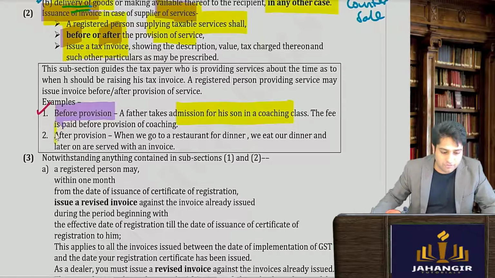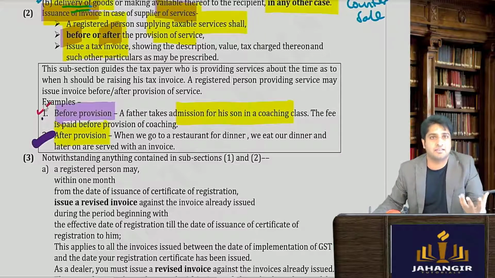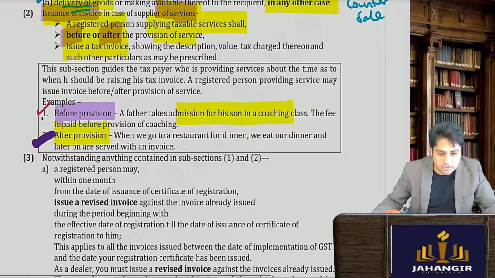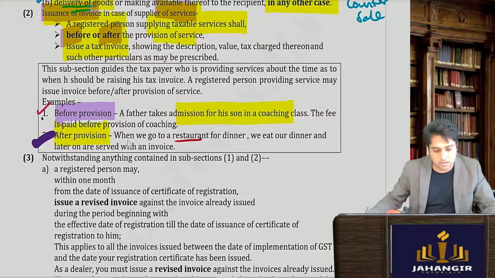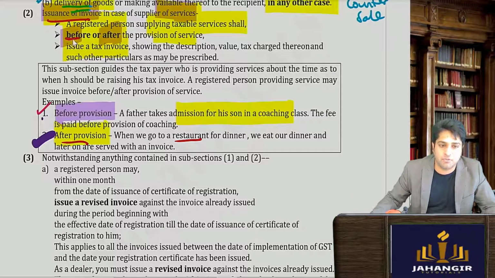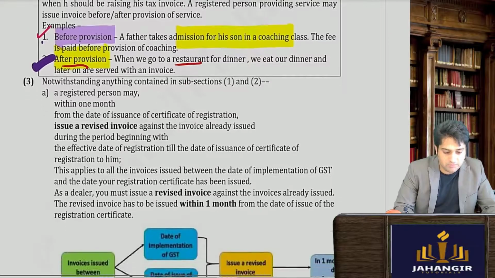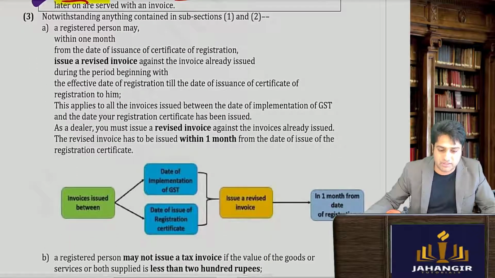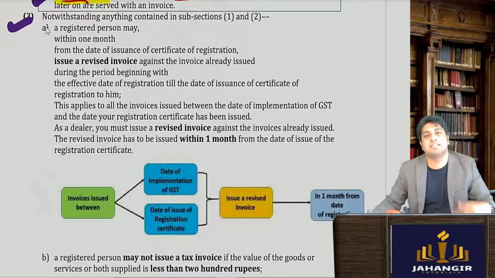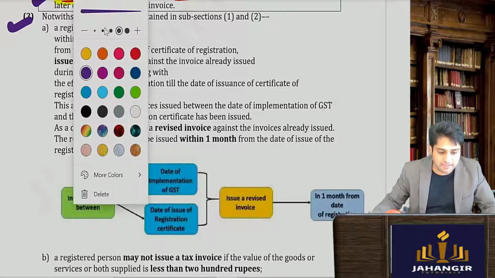Now when I talk of after provision, when you go to a restaurant, you eat, you have your dinner, and then in the end you make the payment and then the invoice is issued. So even in case when you go to a restaurant for dinner, you know that the tax invoice is issued after the provision of service. So here they are saying issuance of invoice can be before or even after the provision of service. This is in your section 31 subsection 2. Coming to section 31 subsection 3, which is a very unique scenario or very specific case.